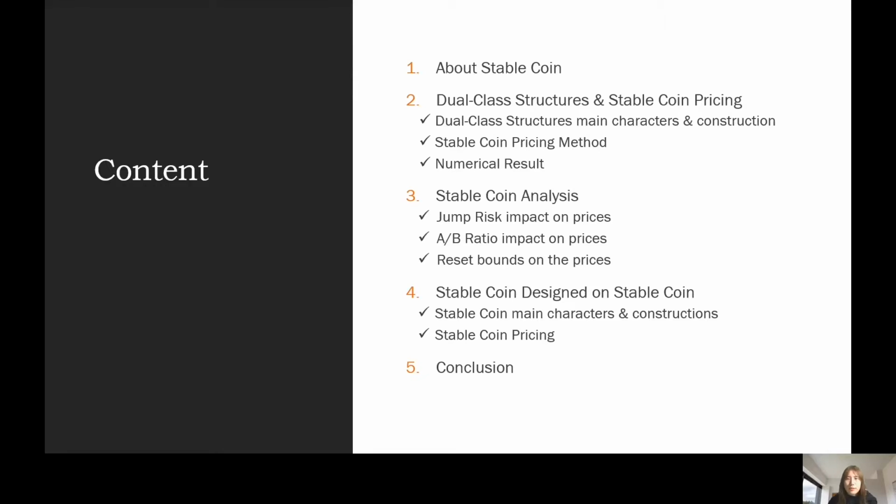Firstly, I'll be introducing stablecoin and talk about the dual class structure we adopted to design stablecoin, followed by the method and result about pricing of stablecoin. Then Yuhan will be further analyzing on it, mainly focusing on how the jump rates, AB ratio, and resized bonds will impact the pricing. Lastly, Johnny will show you how we further design the stablecoin based on the stablecoin that's mentioned in section 2.